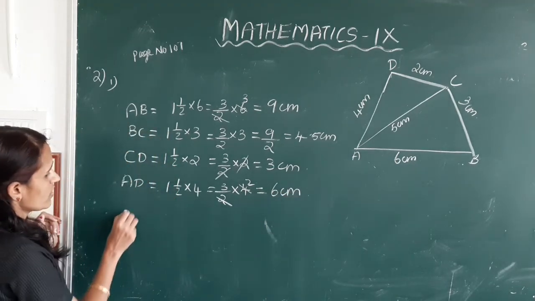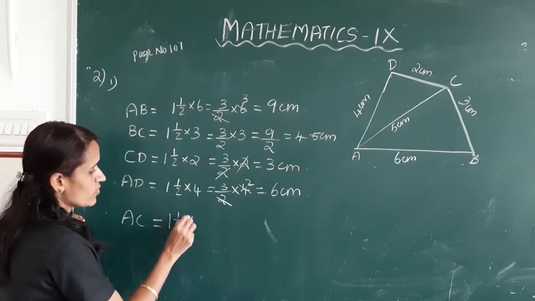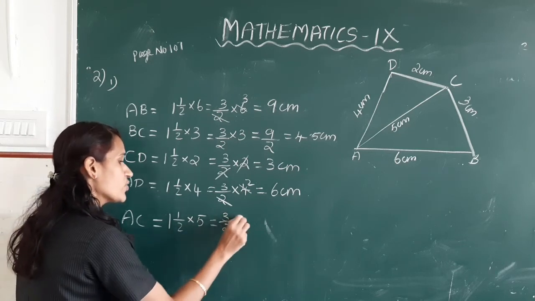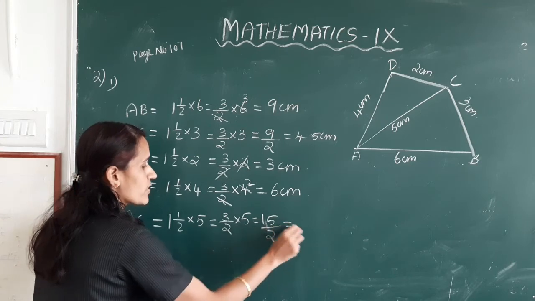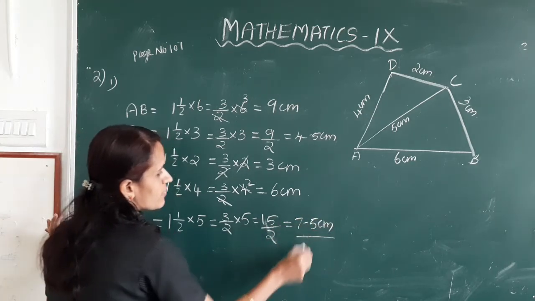Okay, next AC is equal to 1.5 times 5 centimeter, that is 3 by 2 into 5 is equal to 15 by 2 is equal to 7.5 centimeter.